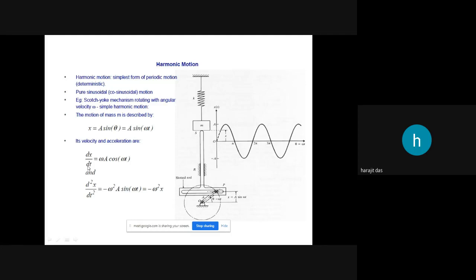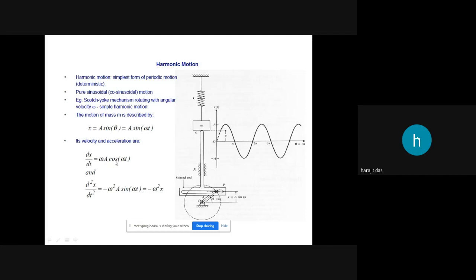By this equation you can easily find the velocity of the particle at a particular instant, because velocity, acceleration and displacement are all functions of the time variable. Then if you double differentiate the displacement, you will get the acceleration, denoted by x double dot equals d square x by dt square equals minus omega square a sine omega t.